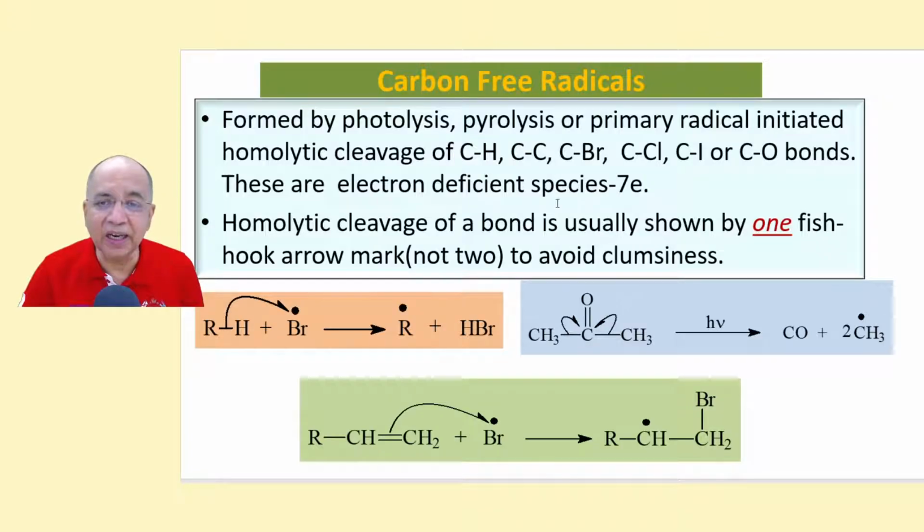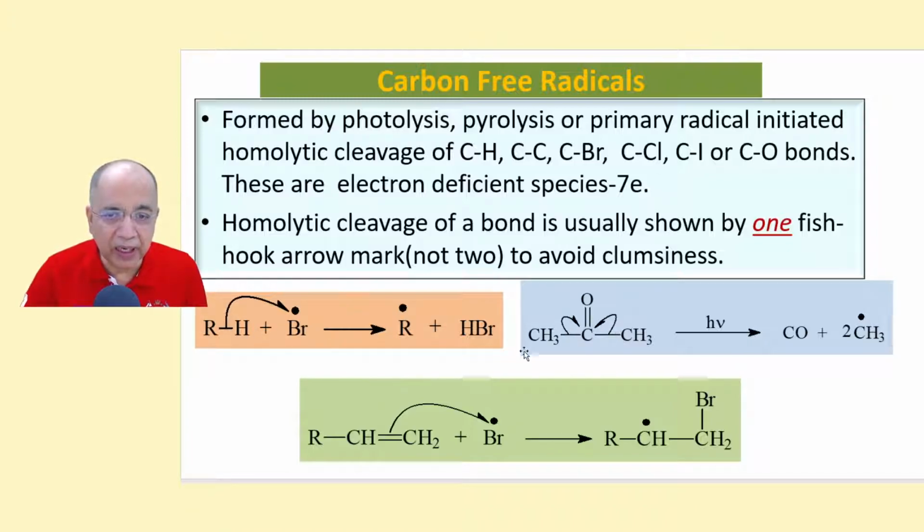These are electron deficient species. If it is a neutral free radical, then it has 7 electrons, including the unpaired electron. Homolytic cleavage of a bond is usually shown by only one fishhook arrow, not two. Although you could show another arrow mark, it will look very clumsy, a dirty diagram. So to avoid clumsiness, we write only one. That indicates that the other electron comes to R, alkyl. So you get an alkyl radical plus HBr.